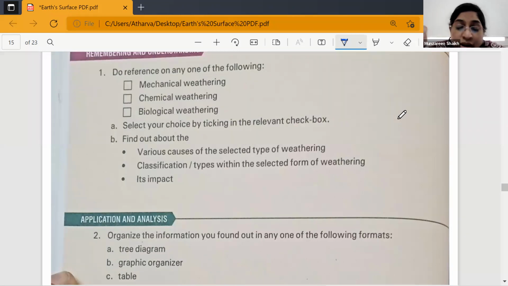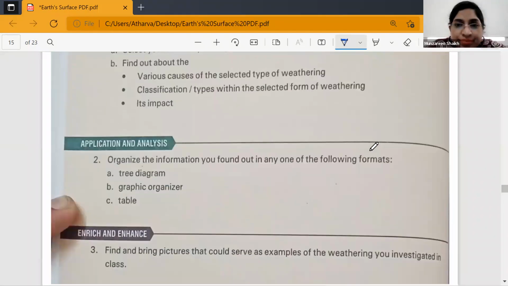Then you will do the classification, the types, and its effect. You are going to do this for all the three, children. Don't just do it for one, because that will help you in your exams. It is given in your textbook as it is, right? Yes, ma'am. Okay, got it, everyone?